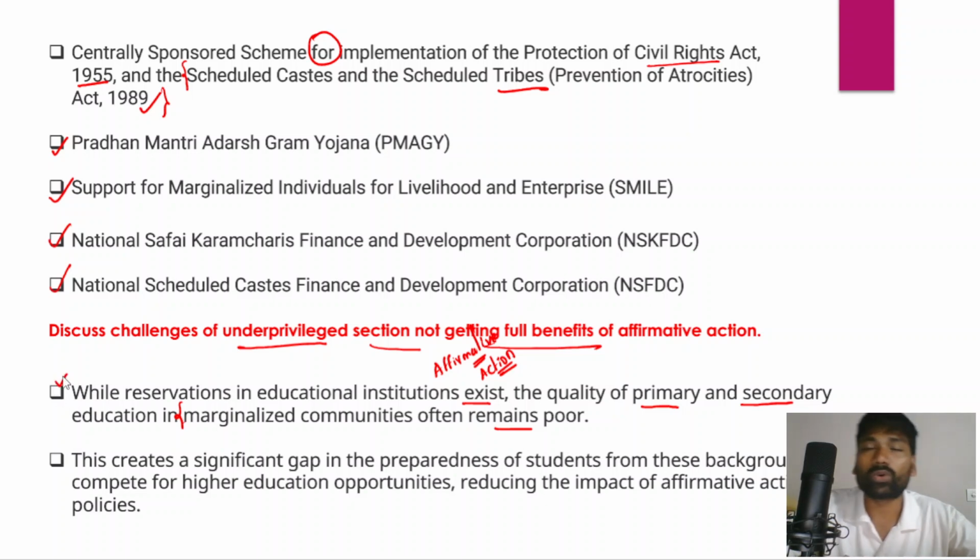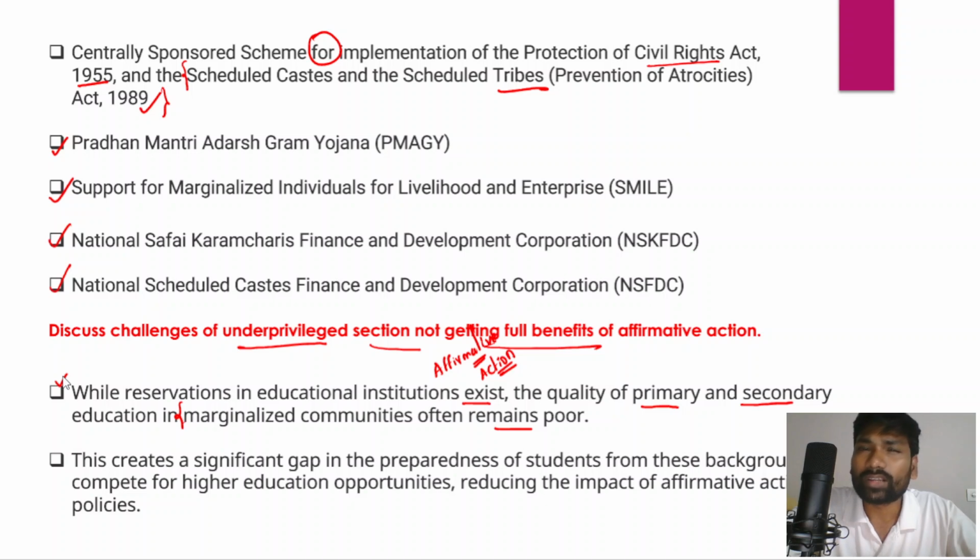Now, we need to have a strong foundation. Any child going to school needs a strong foundation. In later years, their education and learning outcomes depend on the strong foundation at the primary and secondary education levels. However, the reservation is at the higher education level, right? So reservation is provided in educational institutions at higher education, but not at primary and secondary education.